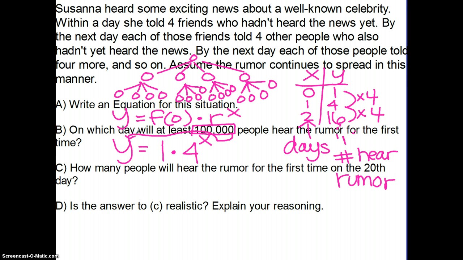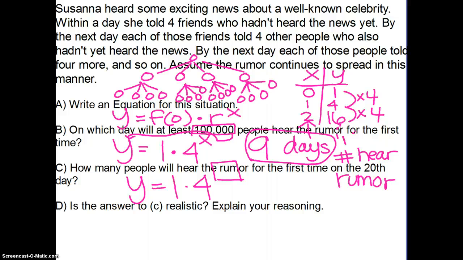So we'd have 1 times 4 to the x. You don't really need the 1. Then we'd plug some numbers in for the exponent and see when we're going to have at least 100,000 people. And it turns out it will take 9 days. Then anything after 9 days will also get to at least 100,000 people, because it's going to keep going up and up and up from there.